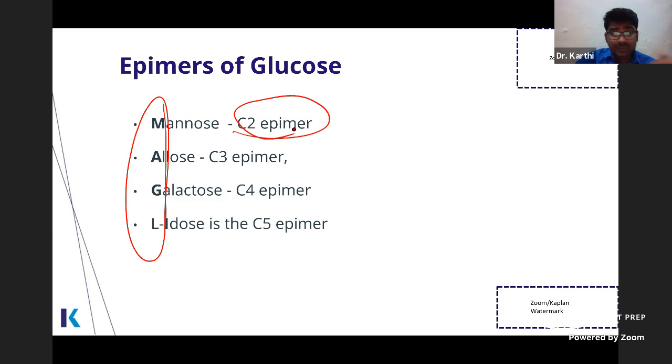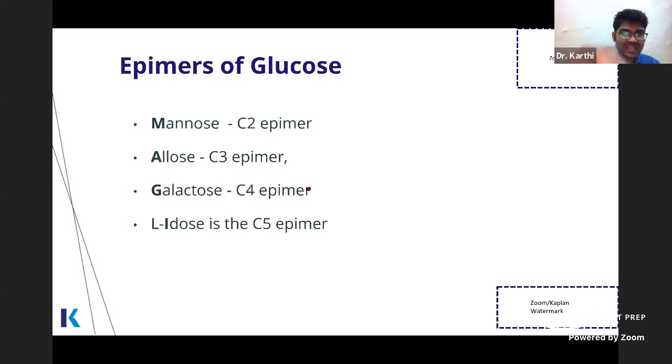The difference between galactose and glucose is just in the fourth carbon. So mannose is the C2 epimer, galactose is the C4 epimer of glucose. Whereas mannose and galactose are not epimers of each other. This is very, very important.